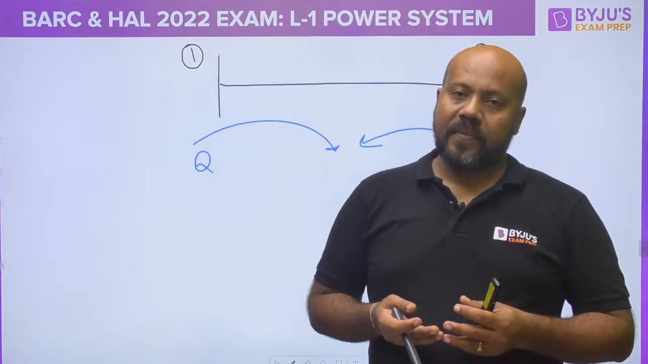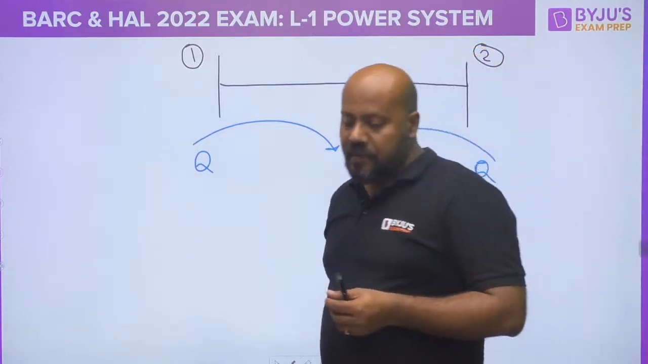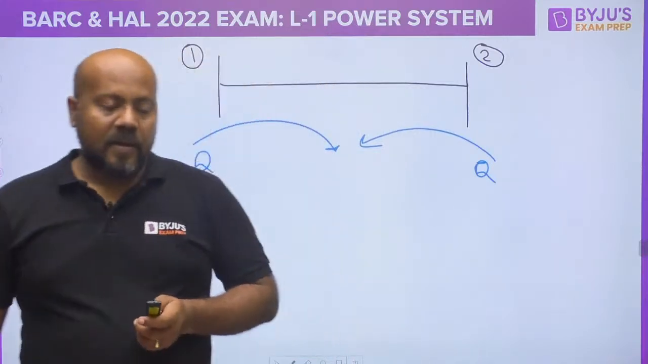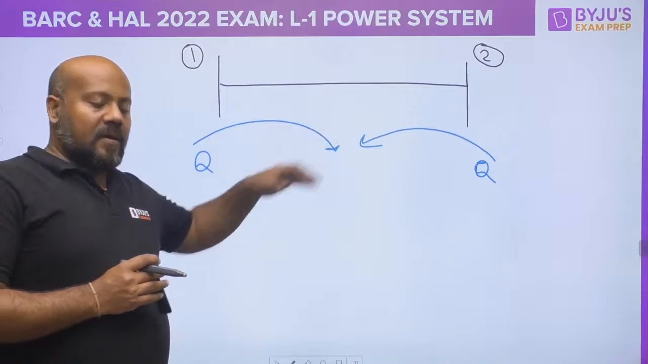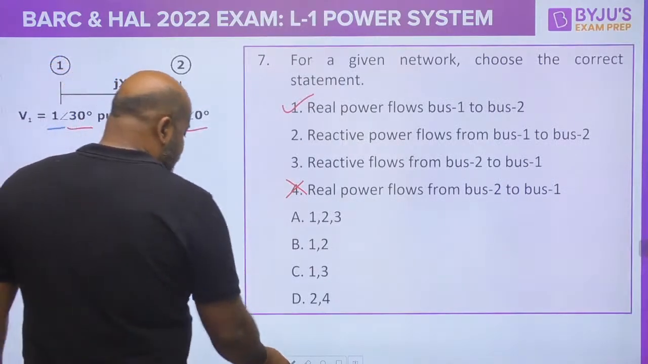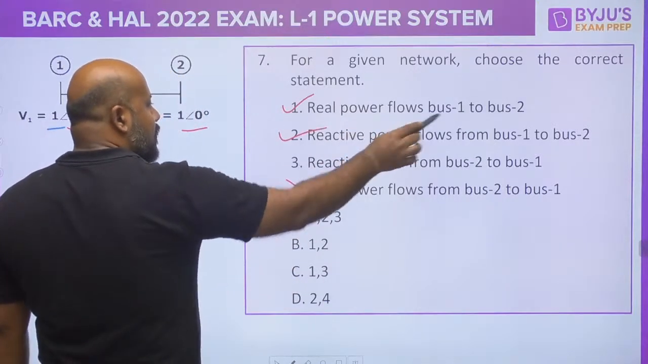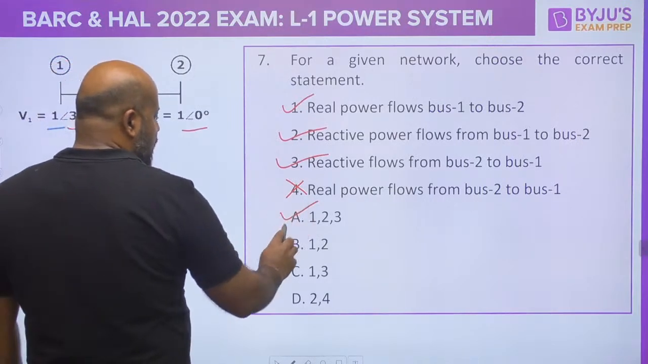You must be knowing. You are comfortable with this or not? Yes or no? Your transmission line is also going to absorb the reactive power, na? So in this case, both of these two statements are going to be correct. The reactive power is flowing from 1 to 2, the reactive power is flowing from 2 to 1. What is the correct answer? The correct answer is option A.